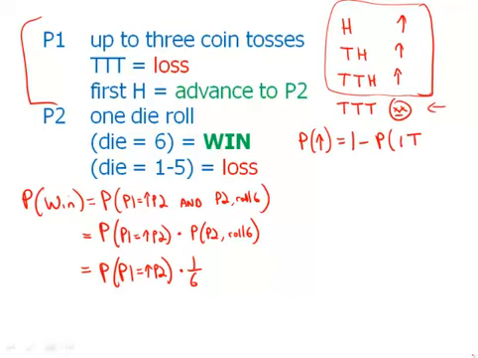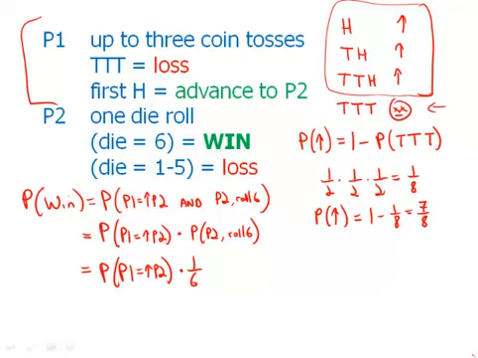Of course, the probability of losing is the probability of flipping 3 tails in a row. Well, what's the probability of flipping 3 tails in a row? Tail, and tail, and tail, that would be 1/2 times 1/2 times 1/2, which is 1/8. And so the probability of advancing would be 1 minus 1/8, which is 7/8.